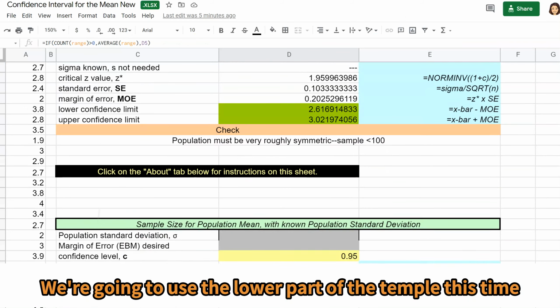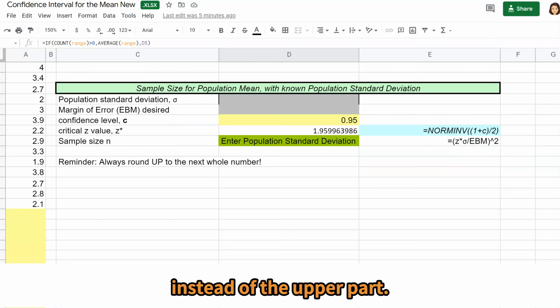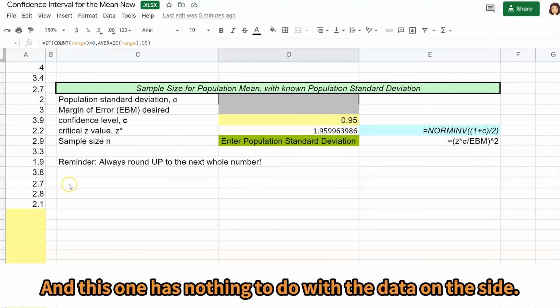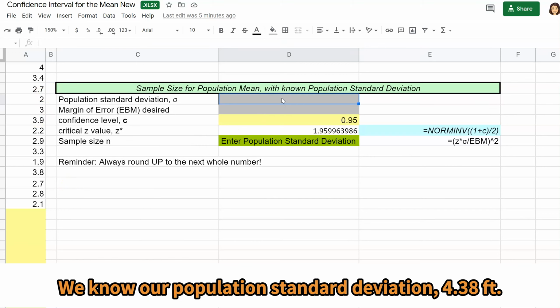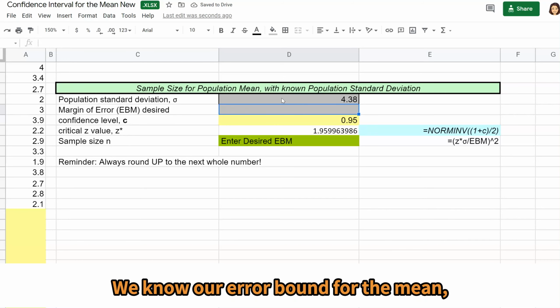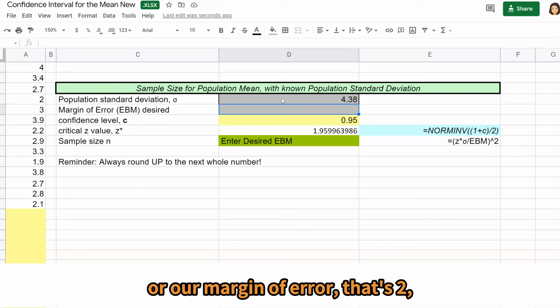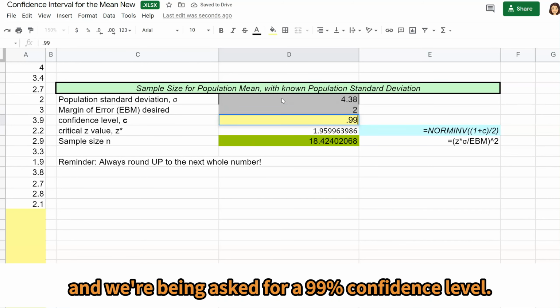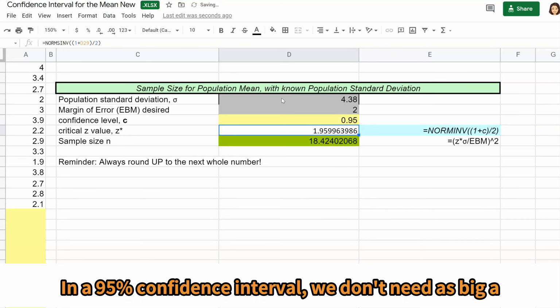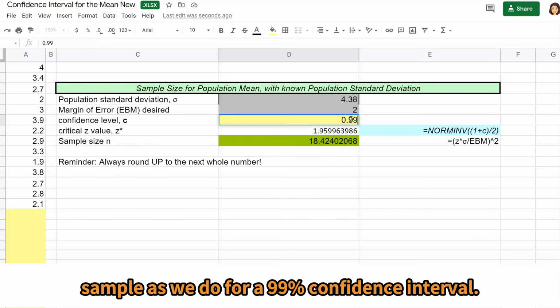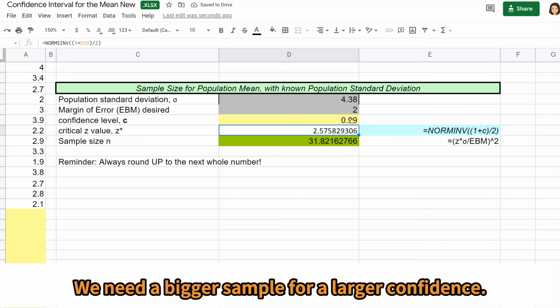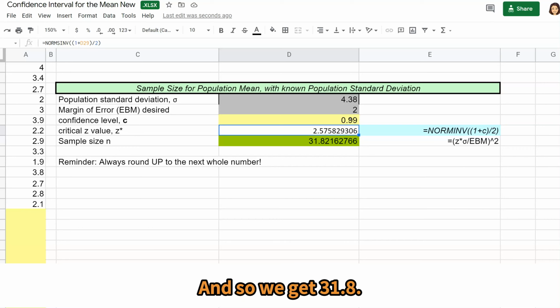And we're going to use the lower part of the template this time instead of the upper part. And this one has nothing to do with the data on the side, so we don't have to worry about that. We know our population standard deviation, 4.38 feet. We know our error bound for the mean, or our margin of error, that's 2. And we're being asked for a 99% confidence level. In a 95% confidence interval, we don't need as big a sample as we do for a 99% confidence interval. We need a bigger sample for a larger confidence. And so we get 31.8.